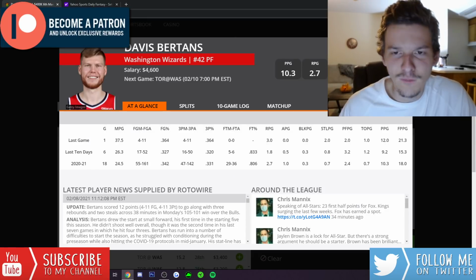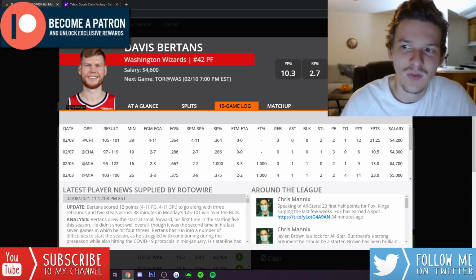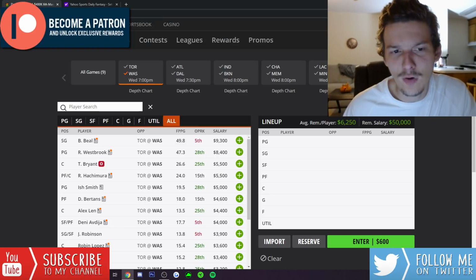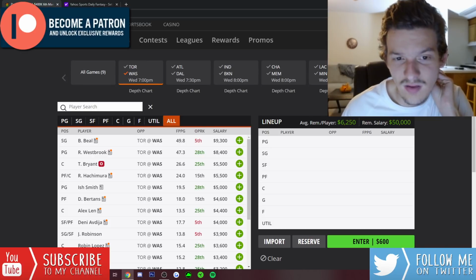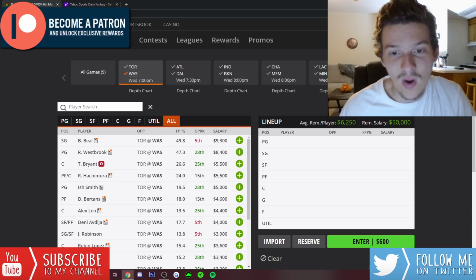I mean, Bertans, he moved into the starting lineup last game. He did play a ton of minutes. He wasn't that productive, though. He's a scoring-independent player. If he's not knocking down shots, he's not really going to do much. The price tag came up. On a big slate like this with 9 games, I don't think we really need to go to Bertans as a value, even if he does start again. So, yeah, I think Westbrook's the guy that really stands out from Washington. I do like him quite a bit at 8,400. That price tag is way too low.